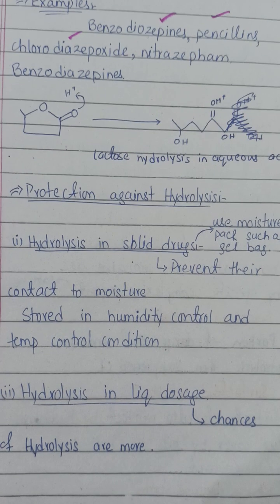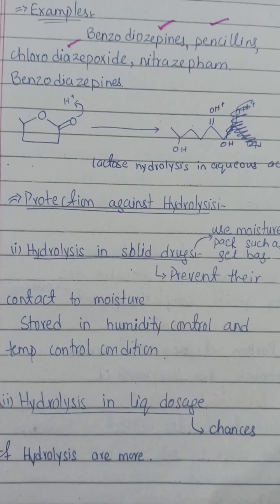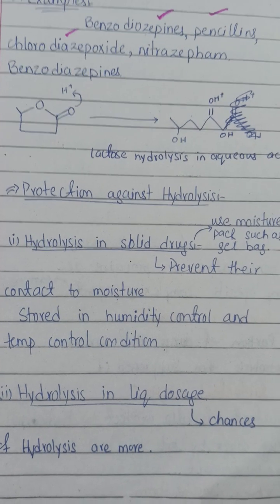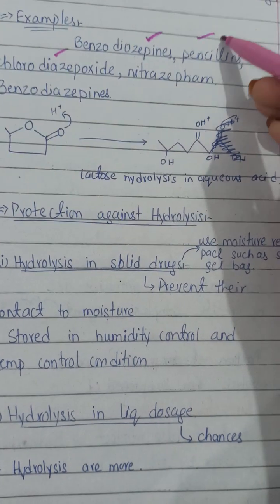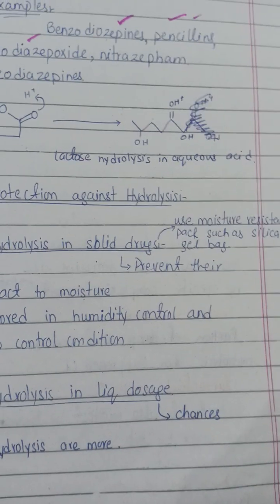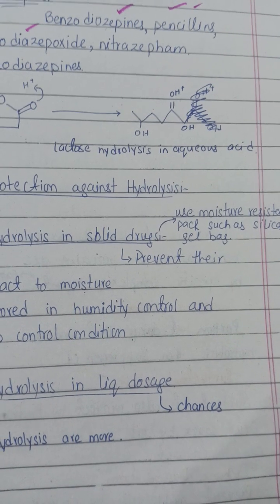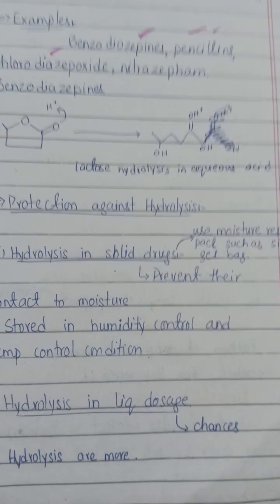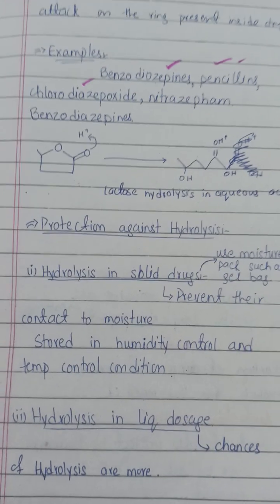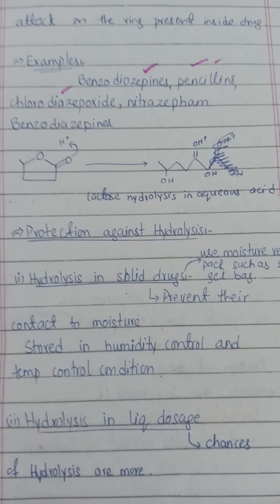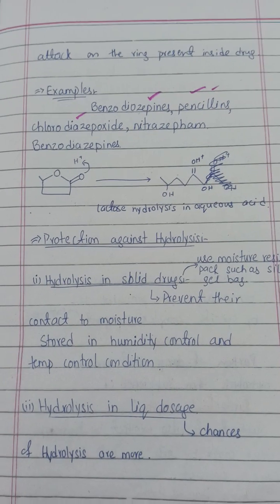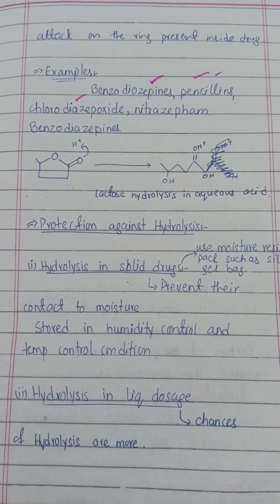First of all, we have penicillin, benzodiazepine, and chlordiazepoxide. We see that penicillin is unstable because ring hydrolysis actually occurs in it, and we have discussed in this lecture that penicillin can undergo breakdown reaction. It is actually ring hydrolysis, meaning when exposed to water, its ring opens.